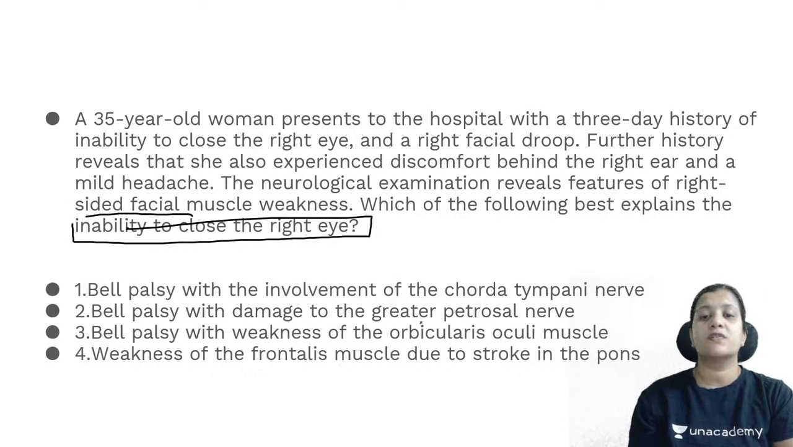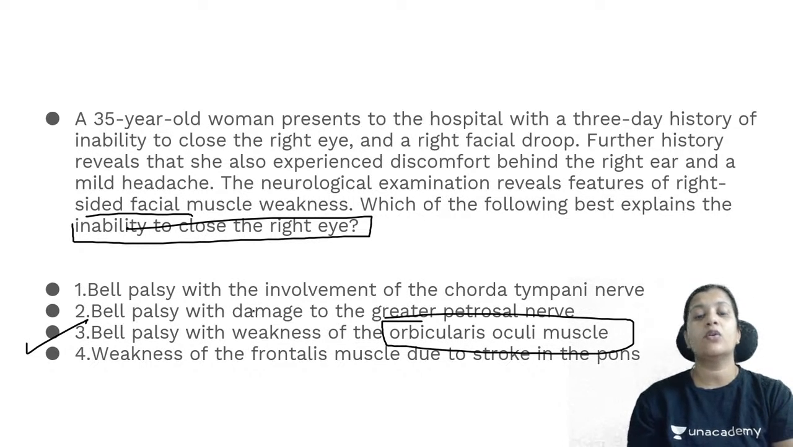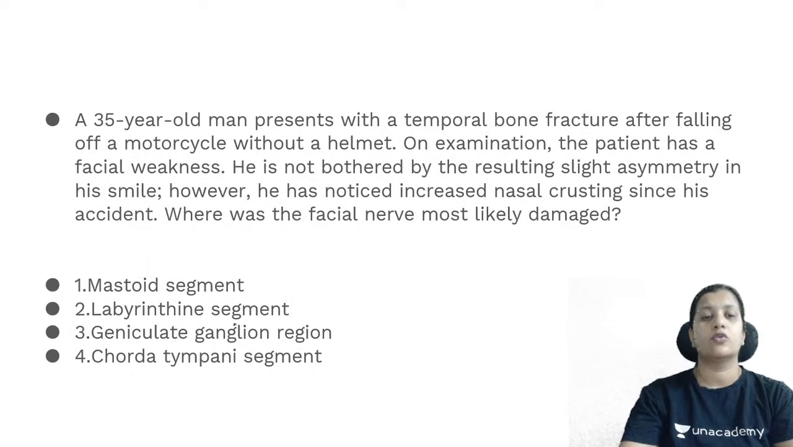Often it is because of the weakness of the orbicularis oculi muscle that will result in inability to close the eye. So orbicularis oculi is responsible for eye closure. If there is a weakness because of the incomplete supply from the facial nerve, it will result in inability to close the eye. So that was a pretty simple question. Let's go to the next one.